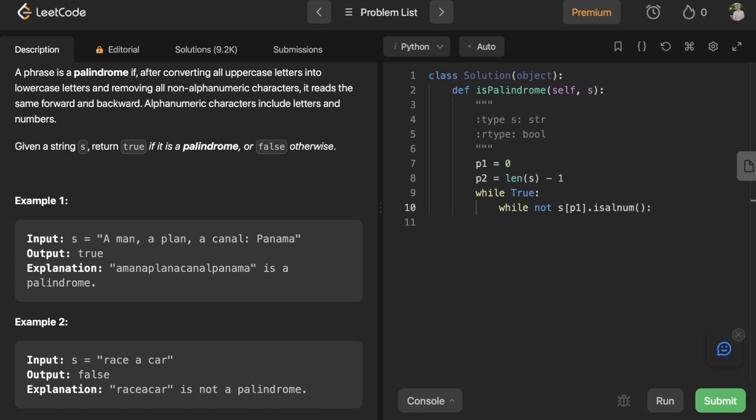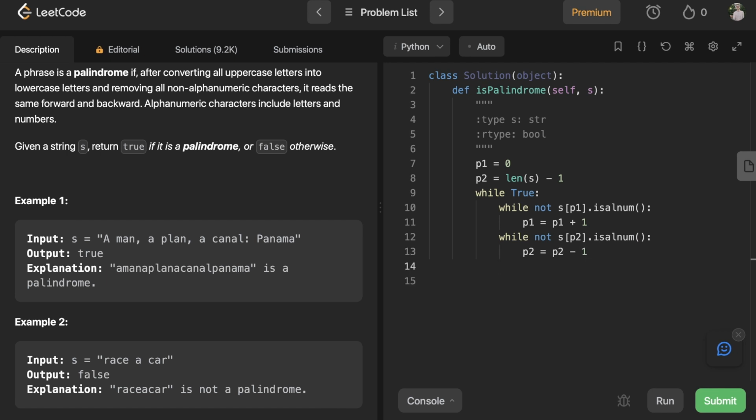So basically, while the value that p1 points to is not alphanumeric, we want to increment p1. And then same thing for the second pointer, except this time we want to say p2 minus 1.